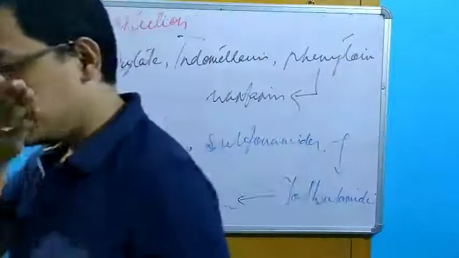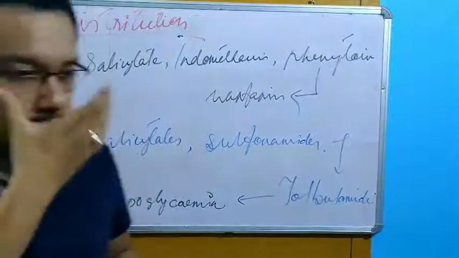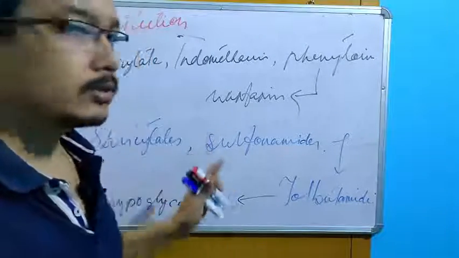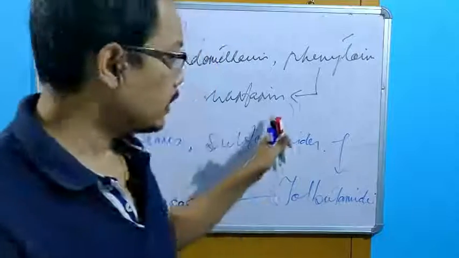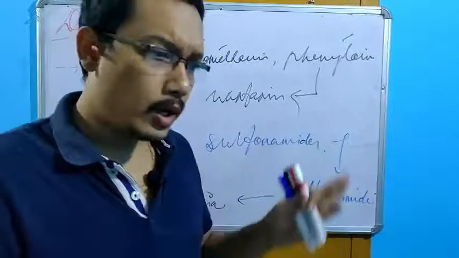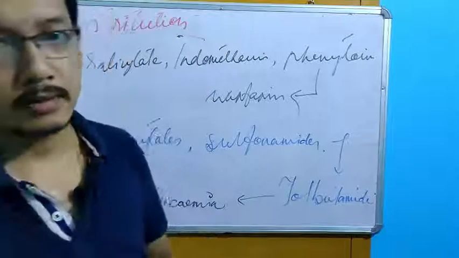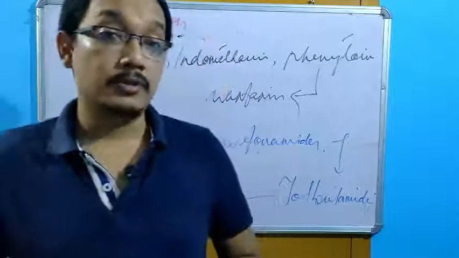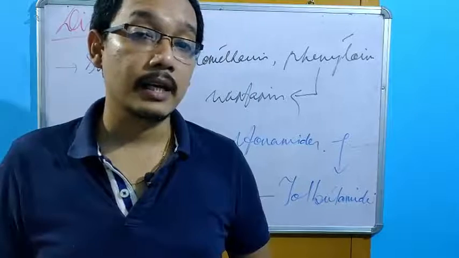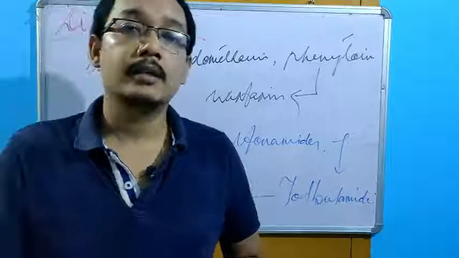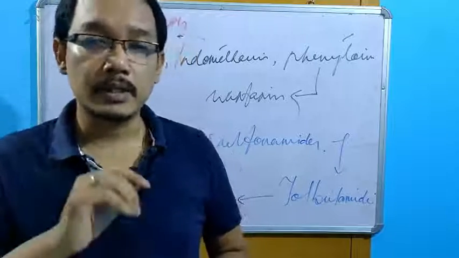Now this is a very important point. This distribution drug-drug interaction is theoretical. Practically it is not seen. This displacement is somewhat seen, but it is not of clinical importance. Why? Because the drugs are eliminated by first order kinetics.